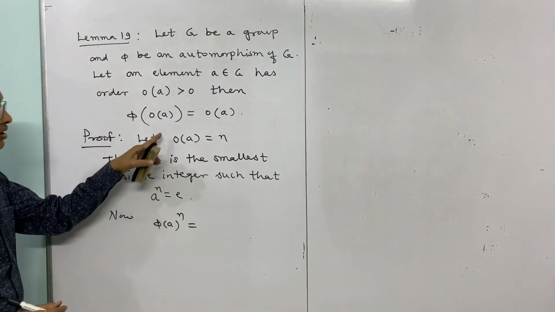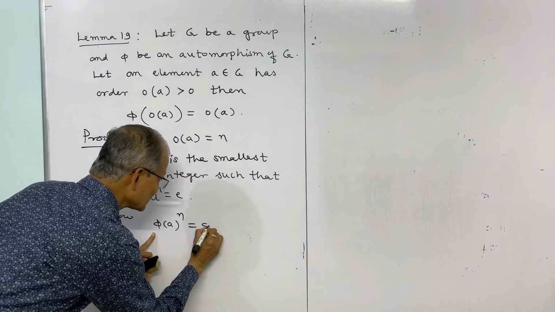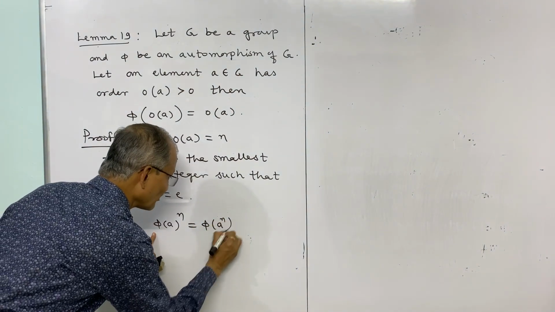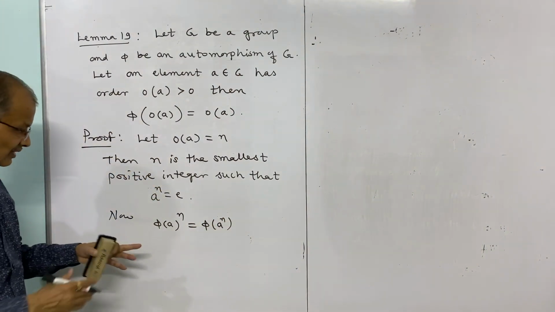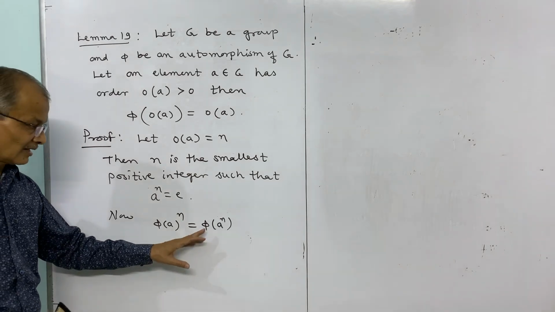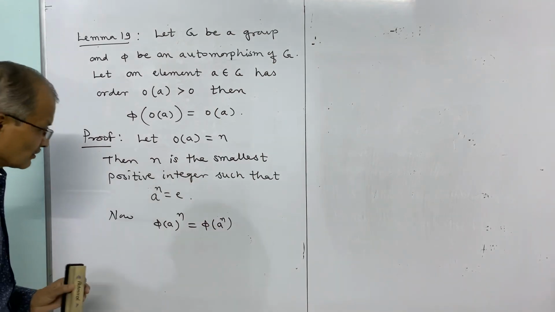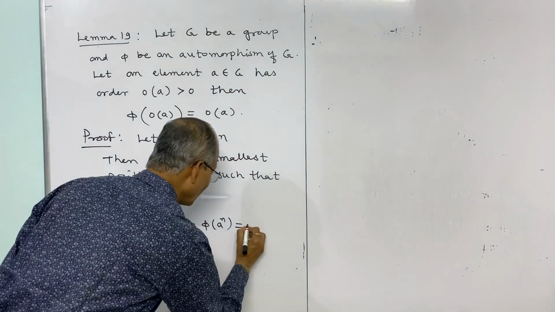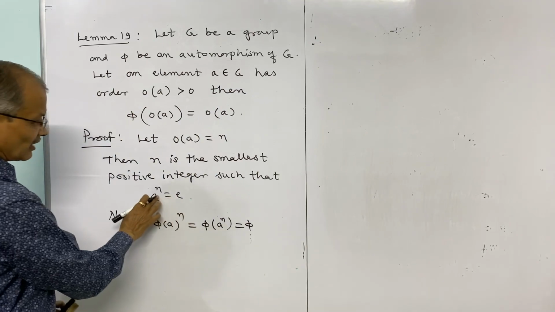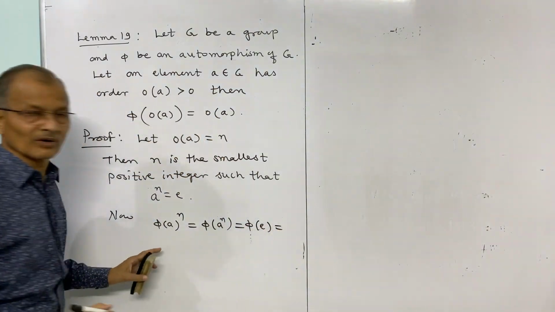Because phi is an automorphism, phi is a homomorphism, and this can be written as phi of A to the power n. This is phi of A into phi of A n times, and that is phi of A power n. So this is phi of A to the power n, that is E, and we know phi of E is equal to E.